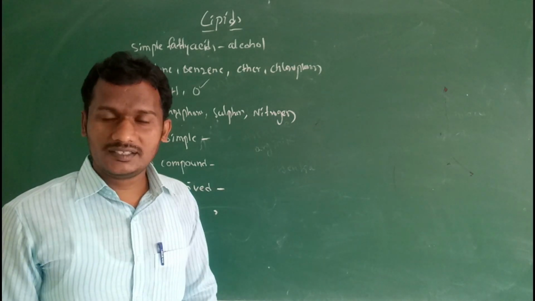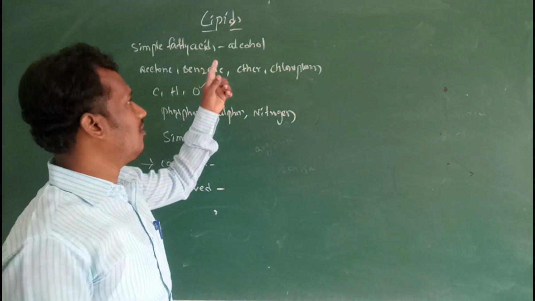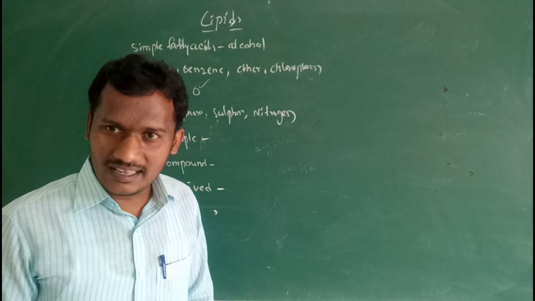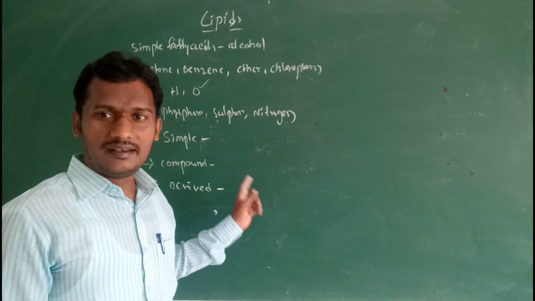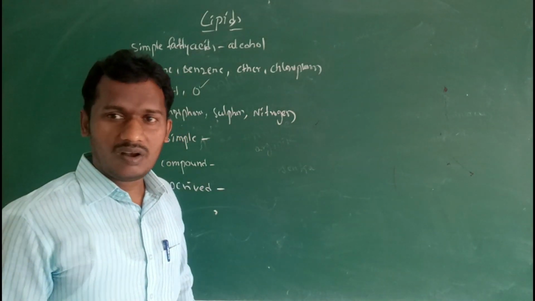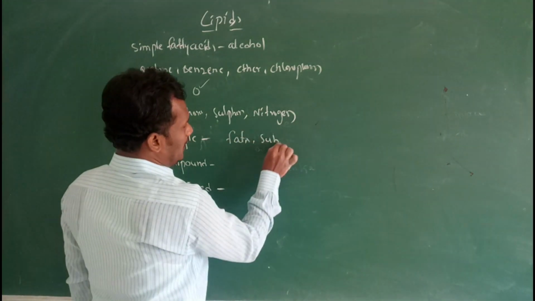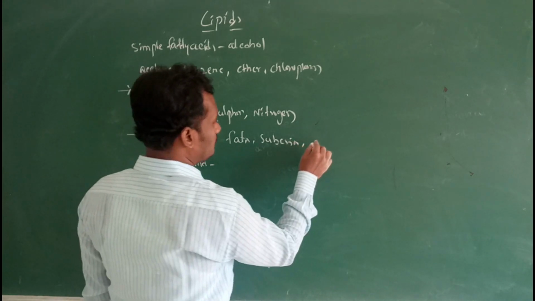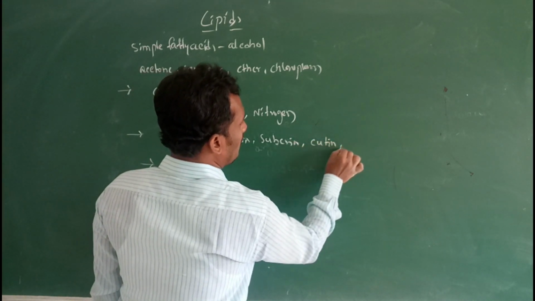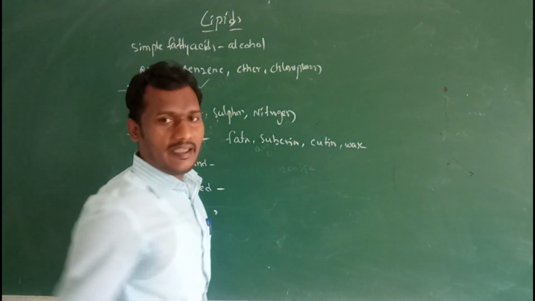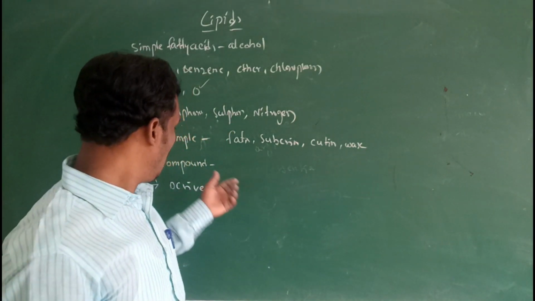Simple lipids only contain alcohol and fatty acids. Examples are fats, sugaring, cutin and wax.